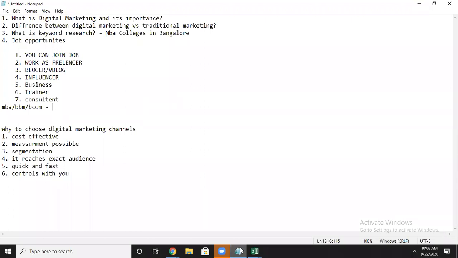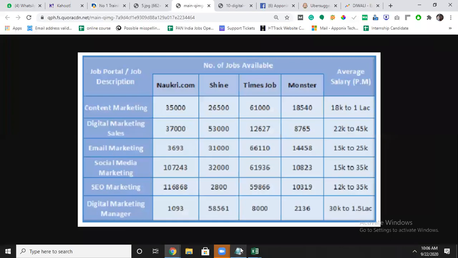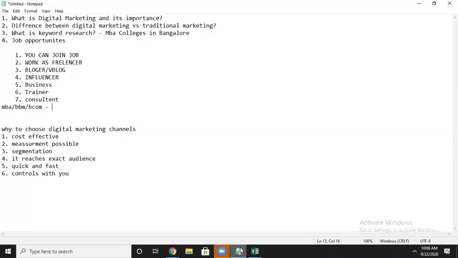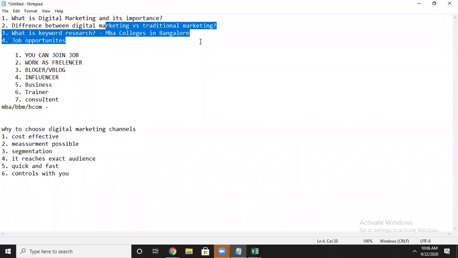Okay, this is about today's topic, digital marketing. I told you four topics today: what digital marketing is and its importance, the difference between digital marketing and traditional marketing, and what keyword research is. I gave the example of MBA colleges in Bangalore and MCA colleges in Bangalore.